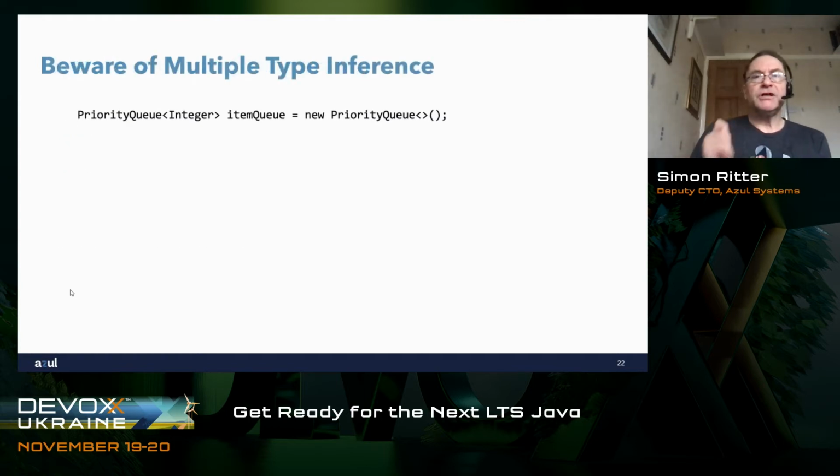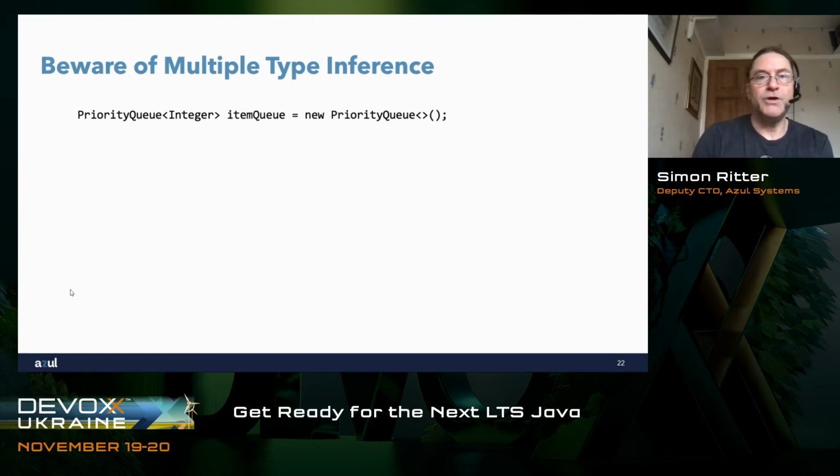Beware of multiple type inference. I mentioned at the beginning of this section the idea that in JDK 7 we introduced the diamond operator. The diamond operator said that we could have the compiler infer the type of a generic parameter. Simple example here, I've got a priority queue of integer on the left-hand side called item queue, and when I instantiate that, I simply use new PriorityQueue with the diamond operator. The compiler will infer the type for us.